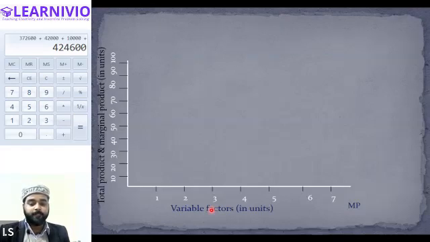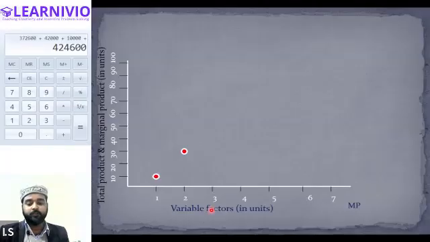So you can see that when only one labor was applied, the total product was how much? It was 10 units, right? When one labor was there, the total product was 10. Then when the second labor came into the picture, the total product increases from 10 to 30. So with the second labor, the total product is 30. When the third labor came into the picture, the total product is 60.